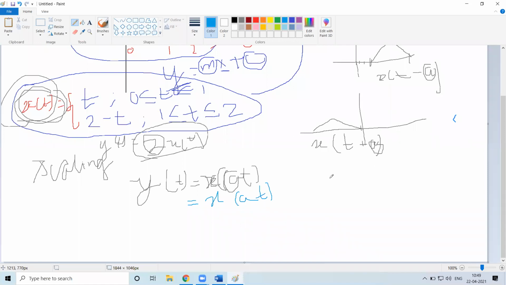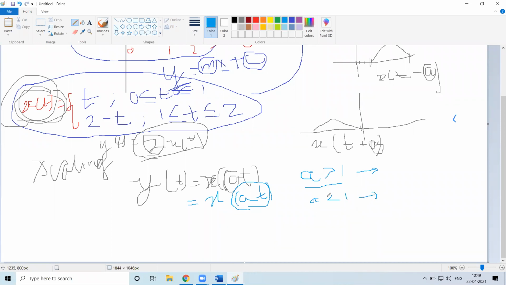When we apply scaling in the time domain on the x-axis, if a is greater than 1 we have one concept applied to the signal, and when a is less than 1, there is another concept applied.